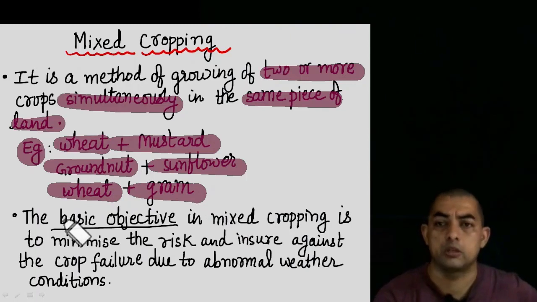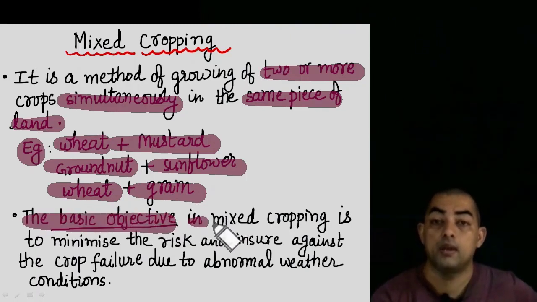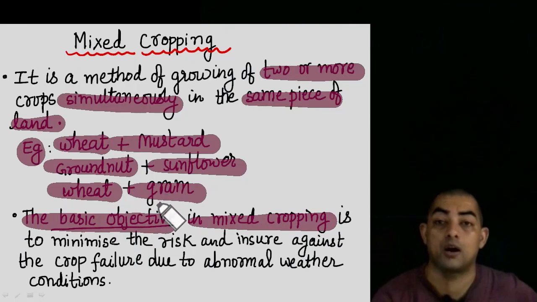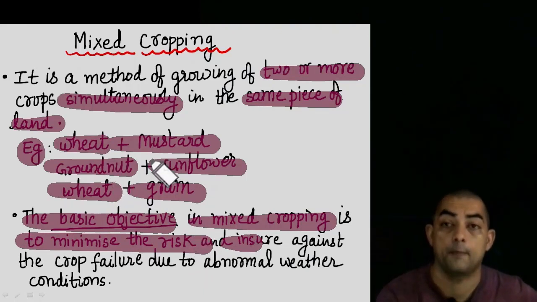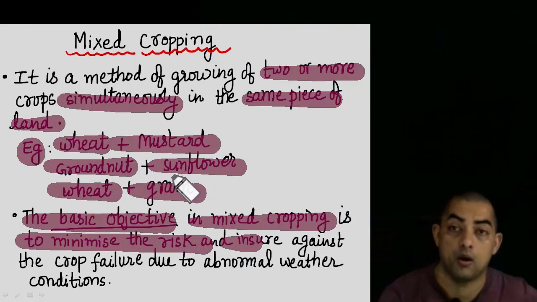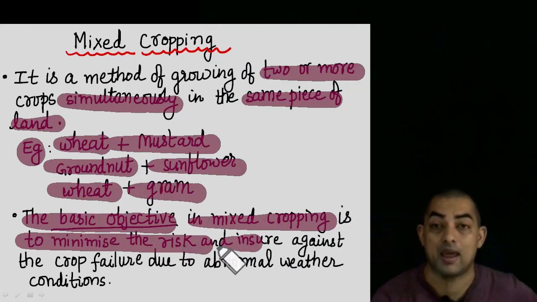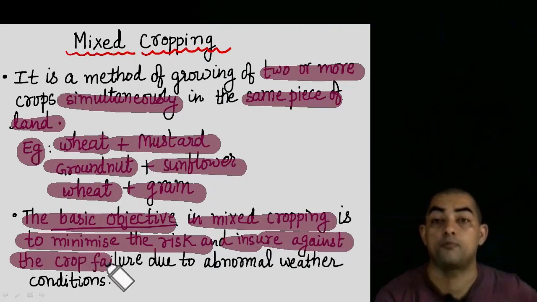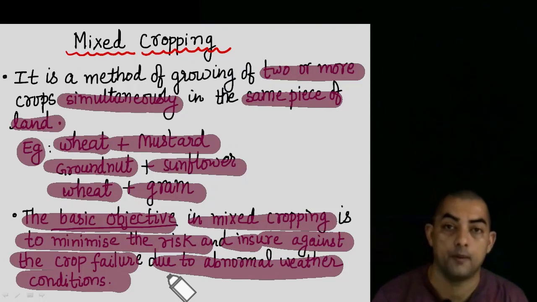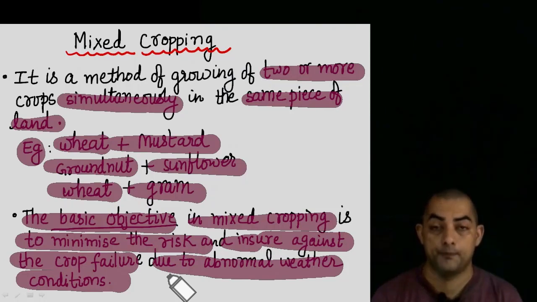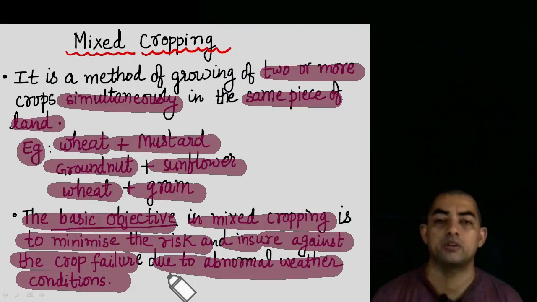Now, why are they doing this? The basic objective in mixed cropping, of growing two crops together, is to minimize the risk. That means, suppose the wheat crop does not do well, at least the mustard is there; if the groundnut does not grow well, the sunflower would have grown. So there is a chance to minimize the risk and to ensure against crop failure due to abnormal weather conditions. Many times it happens that it suddenly rains, then the rain suddenly stops and the sun comes out. So weather patterns change, or it suddenly gets colder, and then the crop can get damaged.